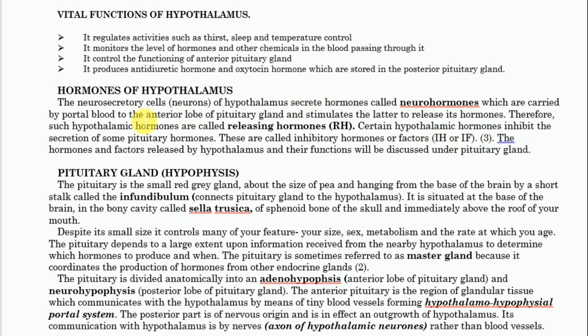The hormones and factors released by hypothalamus and their function will be discussed under pituitary gland. Kwa tutavyoenda kudiscuss pituitary gland. Lakini remember nimekwambia kwenye vital role of hypothalamus kwamba hypothalamus pia ina produce antidiuretic hormone pamoja na oxytocin hormone ambazo zinakuwa stored kwenye posterior pituitary gland. What are the functions of these hormones? We shall discuss them later when we will be discussing the pituitary gland.